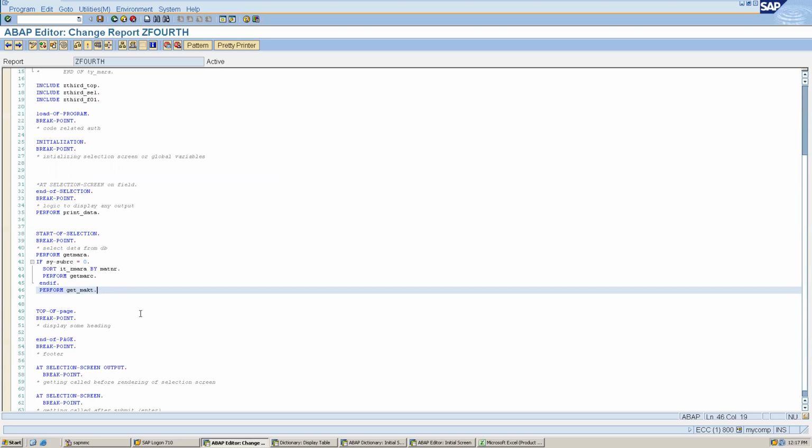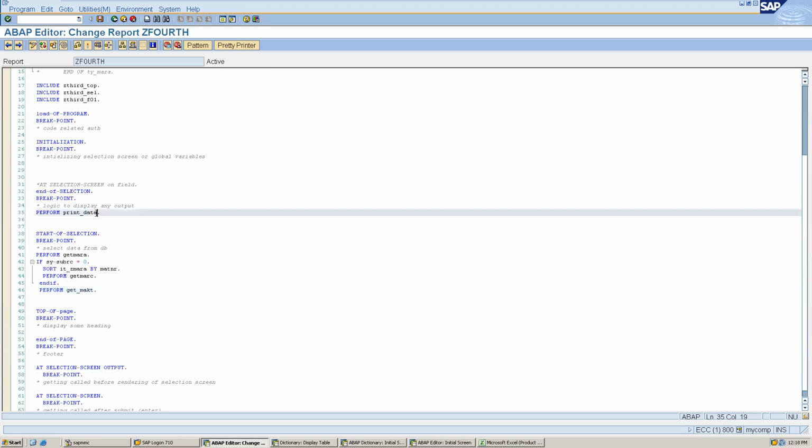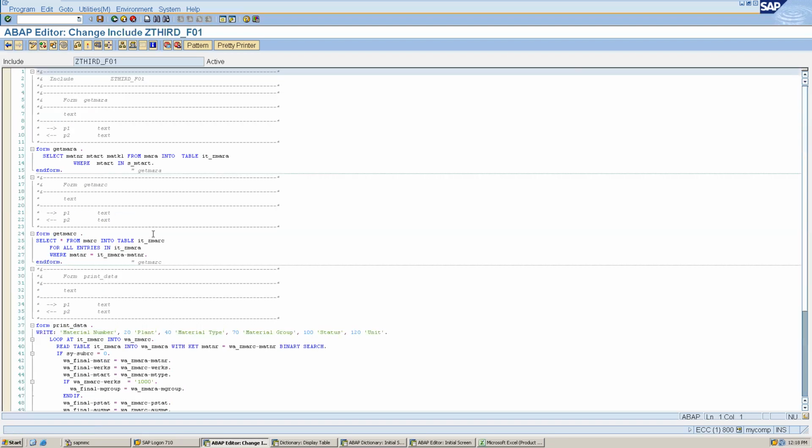And how do we decide, like, perform get MAKT and then perform print data? Is there any keyword like print underscore data? No, we can write here like print underscore Abhishek, and I can change this form as well. So where we have our form, instead of print data we can write print underscore Abhishek, and it will work.